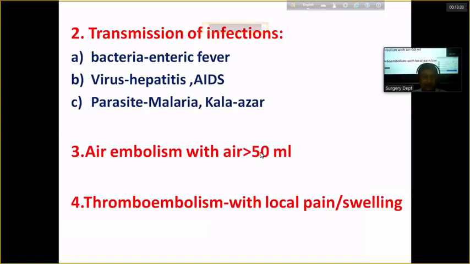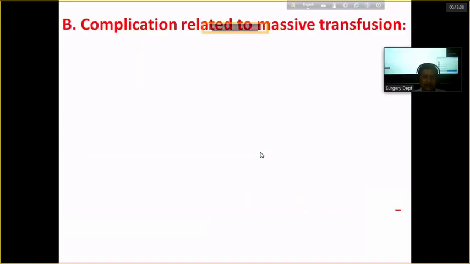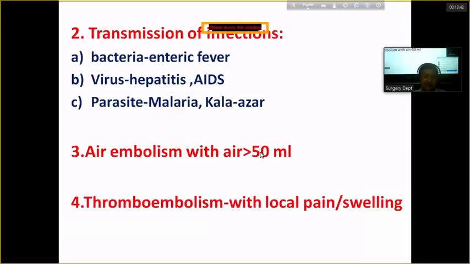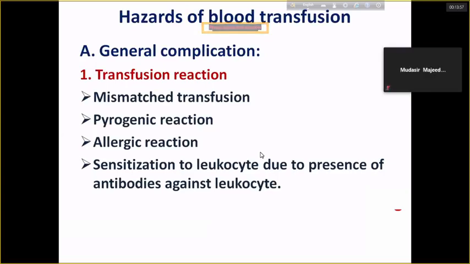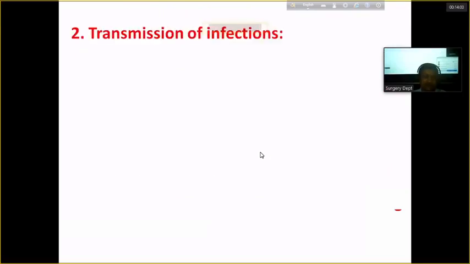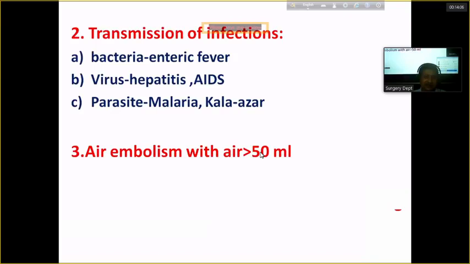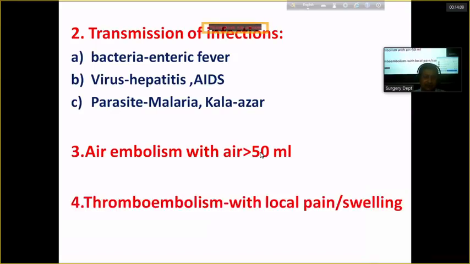So all these are called complications, that is general complication. আমরা দেখলাম general complication একটা হতে পারে যে ট্রান্সফিউশন রিঅ্যাকশন, এর মধ্যে mismatched blood transfusion, pyrogenic reaction, allergic reaction, sensitization to leukocyte. Second category, transmission of infection. Third category is air embolism. Fourth one is thromboembolism related to thrombophlebitis of the related vein.